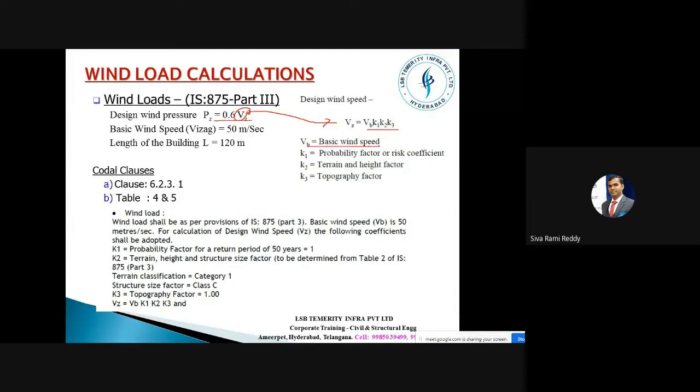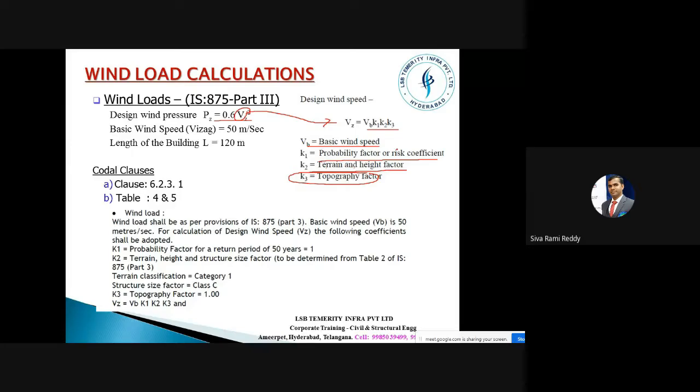Vb is the basic wind speed. K1 is the probability factor or risk coefficient, which depends on the life of the structure: how long you want to have this structure, whether for 5 years, 25 years or 50 years. Then K2 is the terrain factor, depending on where the structure is located. Sorry, K3 is the topography factor, whether it is in hilly areas or on flat ground. K2 is the terrain and height factor, which depends on the size of the building and where the building is located.